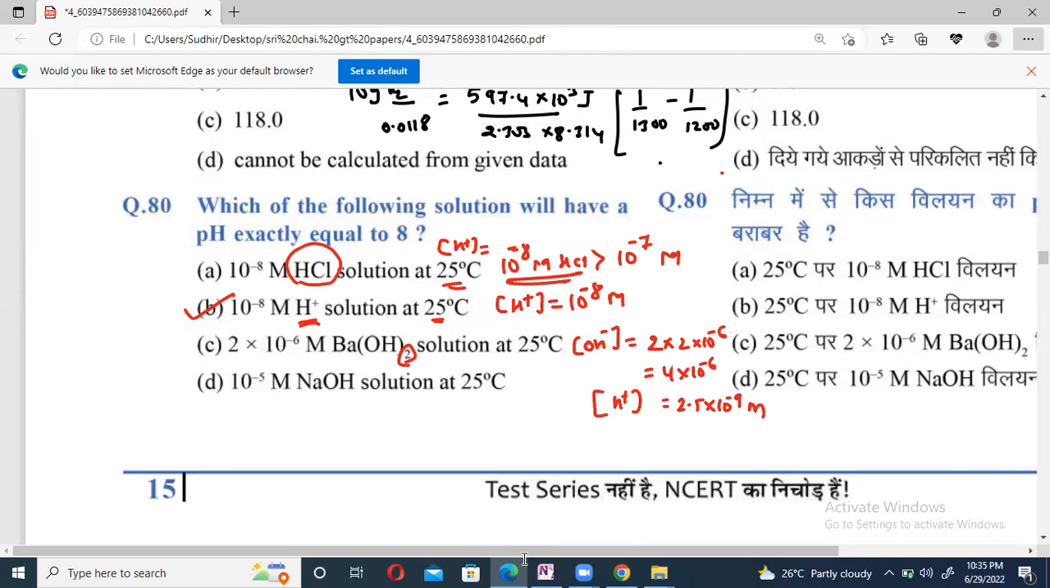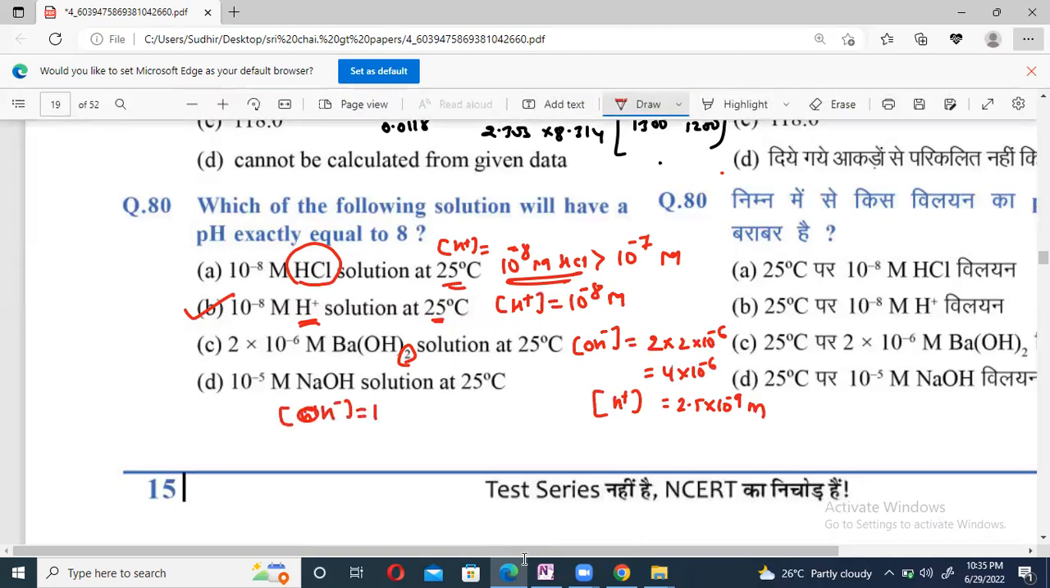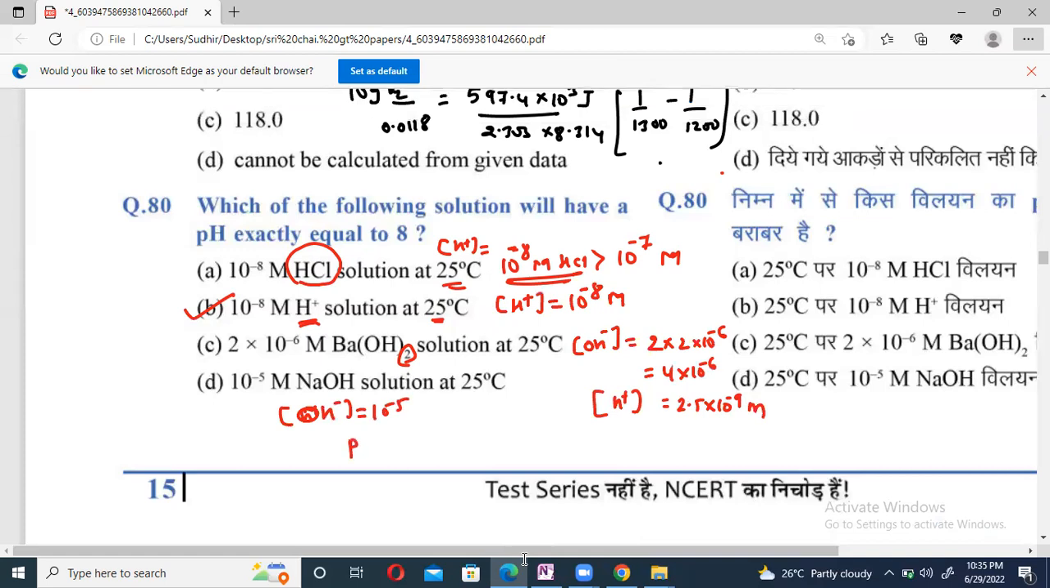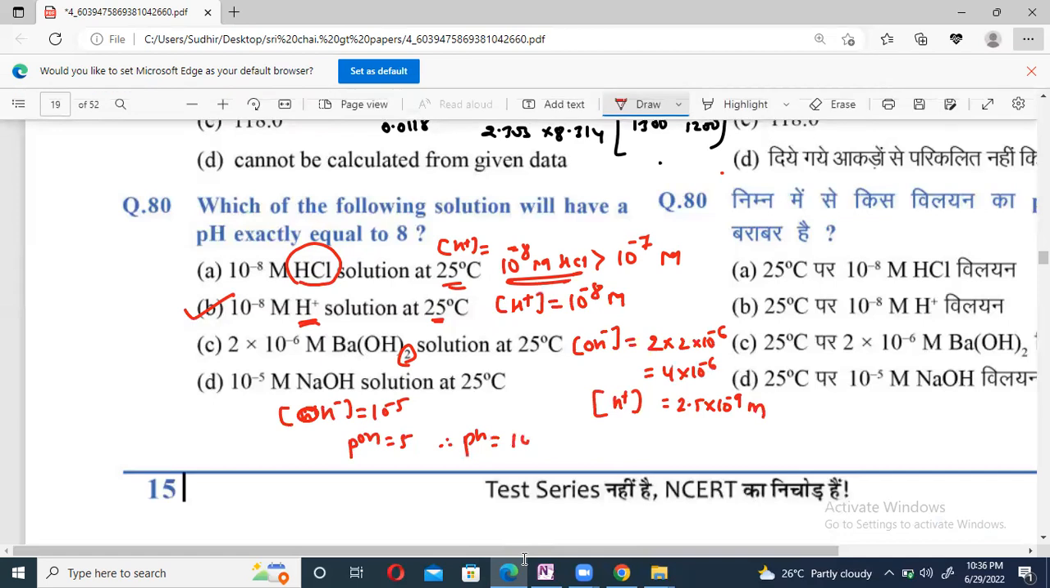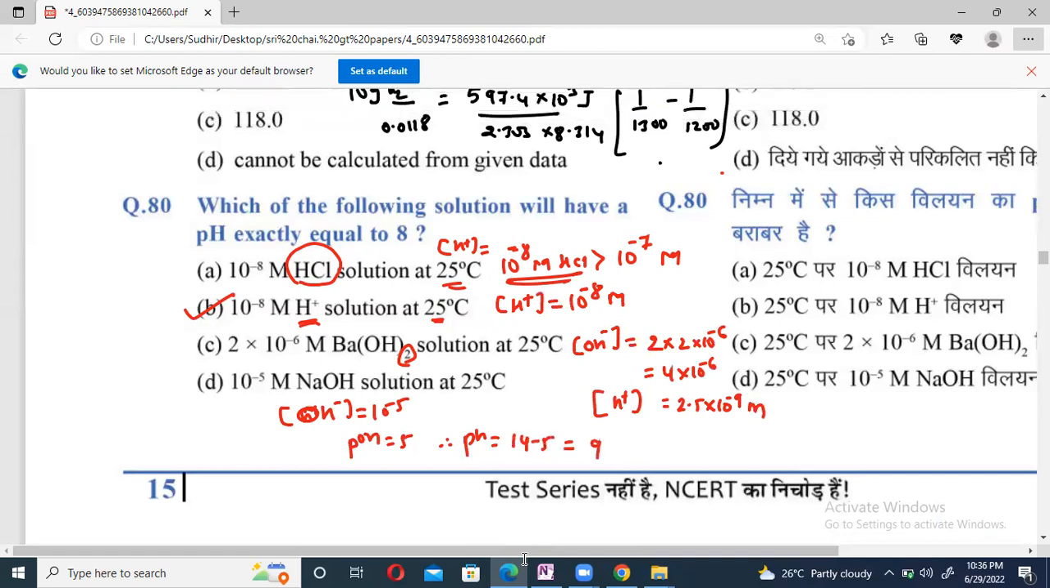And the last one, option D, beta. Concentration of OH minus is equal to 10 to the power of minus 5, means pOH equal to 5. That means pH equal to 14 minus 5, that is 9. So concentration of H plus ion equal to 10 to the power of minus 9 molar for option D. So our option B is correct, where concentration of H plus ion is exactly equal to 10 to the power of minus 8 molar.